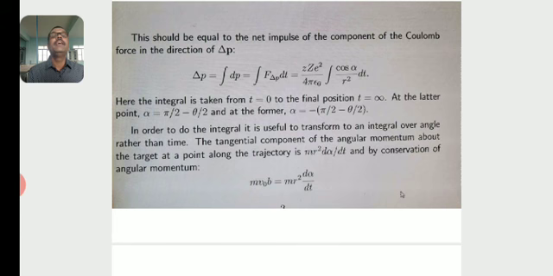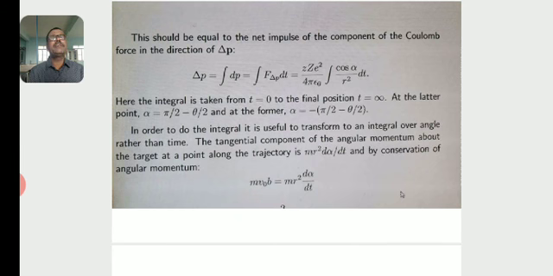At the later point, α is equal to π/2 − θ/2, and initially, α is equal to −π/2 − θ/2. In order to do the integral, it is useful to transform to an integral over angle rather than time.